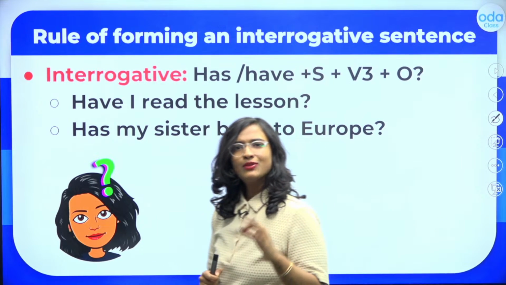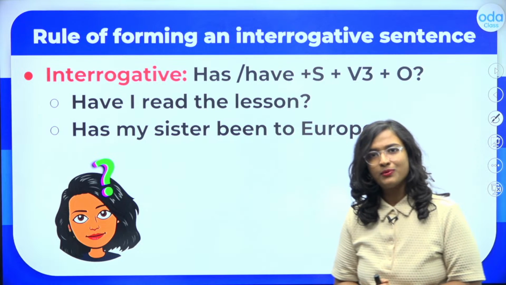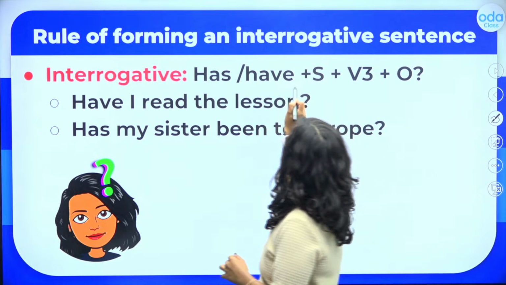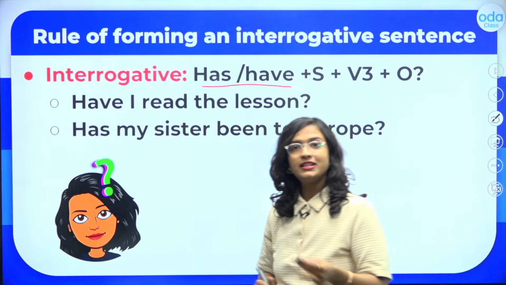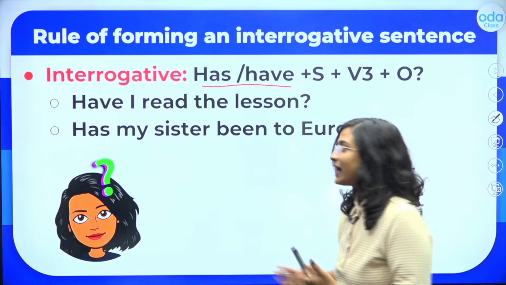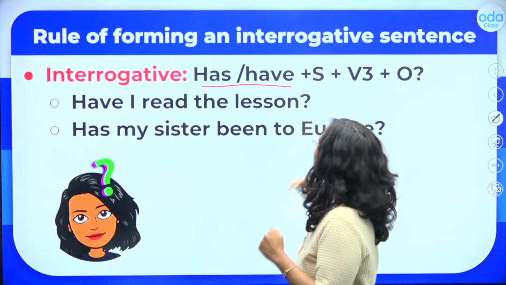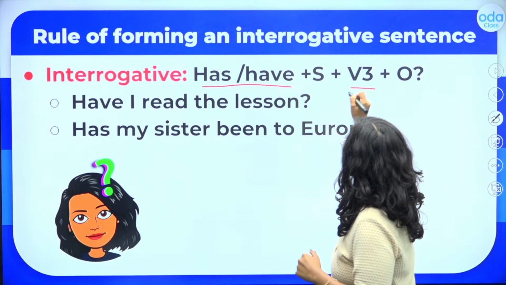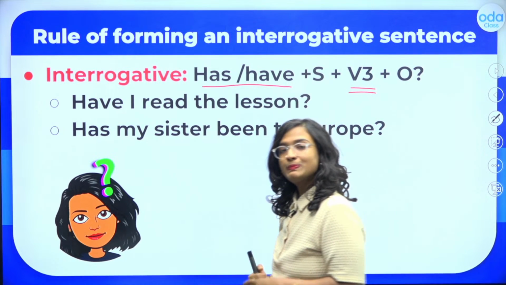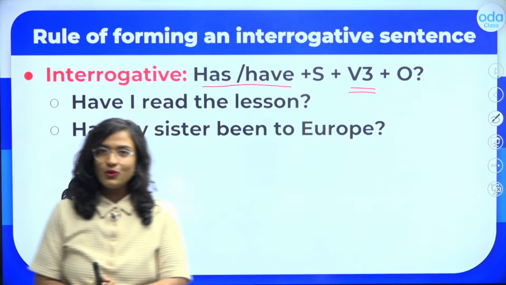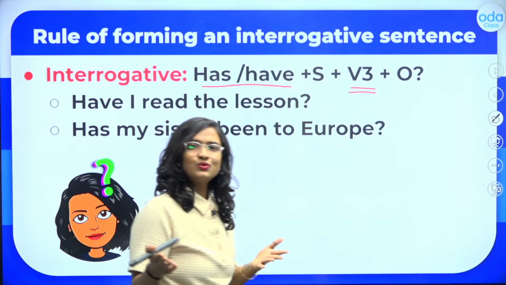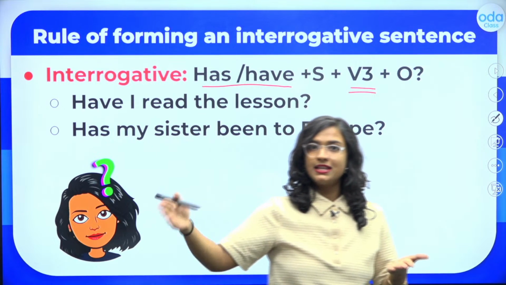Now this also, students, is fairly straightforward. All we end up doing is we have to move our auxiliary verb, right? Either the verb has or have to the beginning of our sentence, follow it up with the subject, and then we will use our past participle and then the object. So the same exact sentence, students, I have read the lesson.